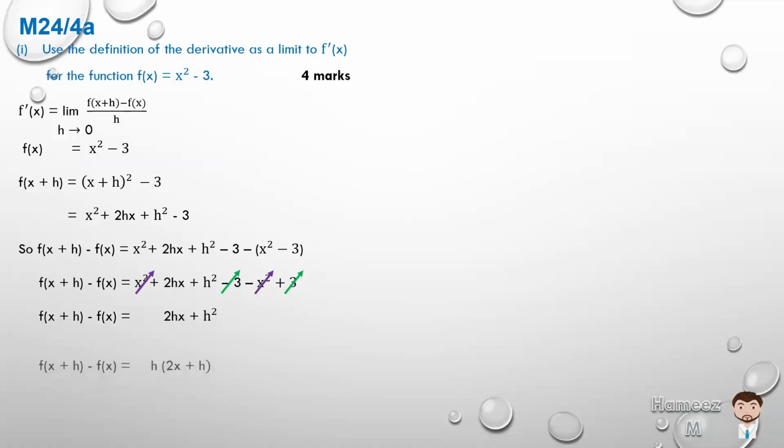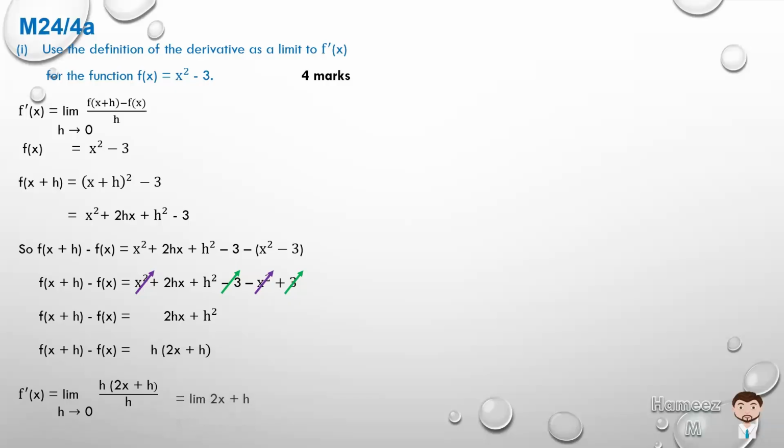We can also factorize out the h. So f of x plus h minus f of x, the change in the function's y value with this small incremental shift of h, is h times 2x plus h. If we substitute and look at this limit, we have h times 2x plus h all over h, so the h is cancelled.